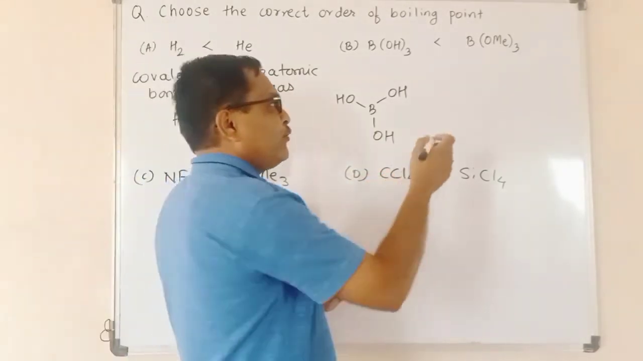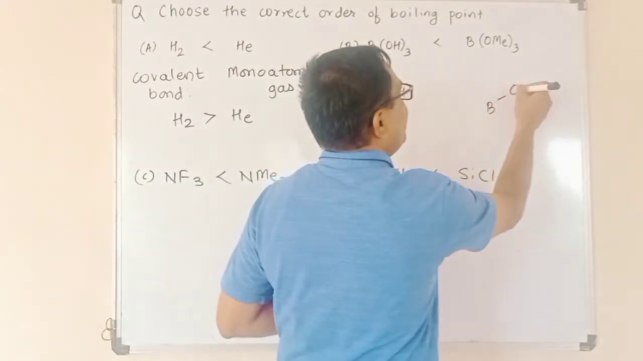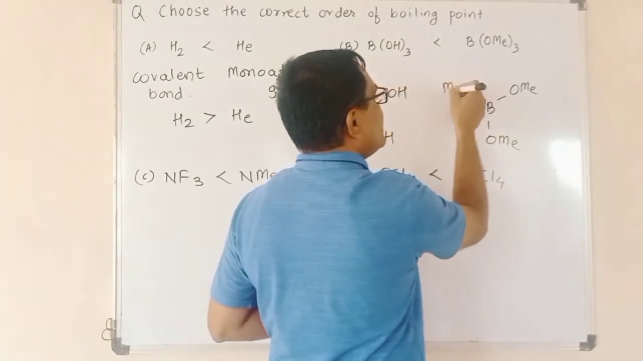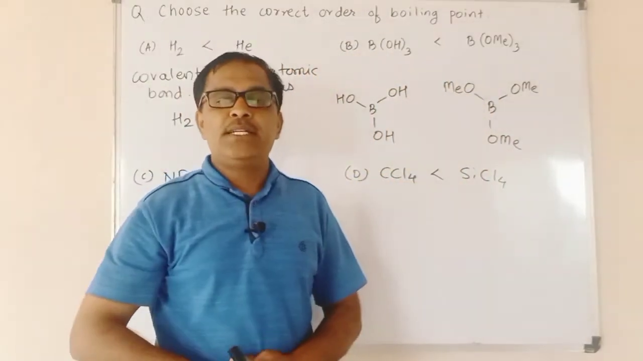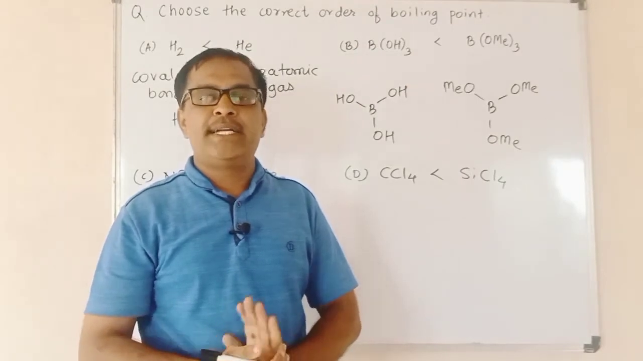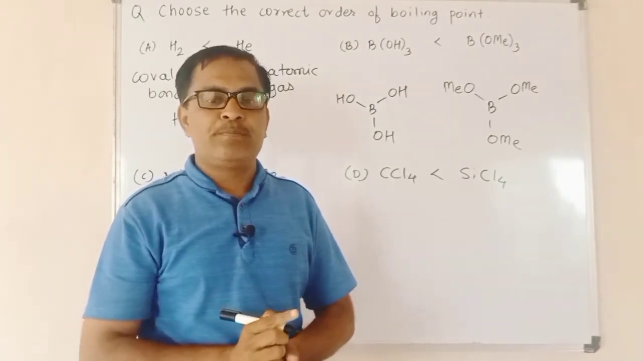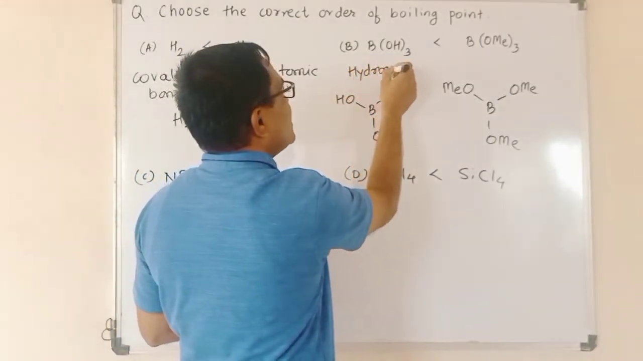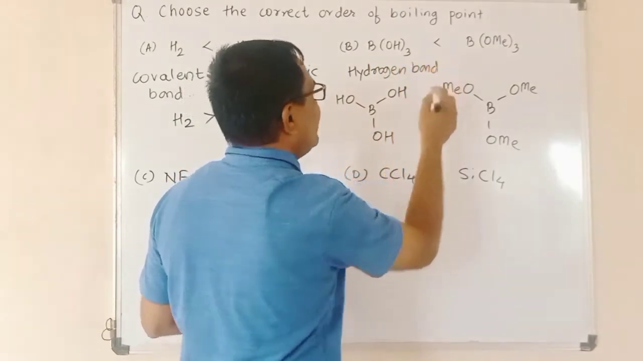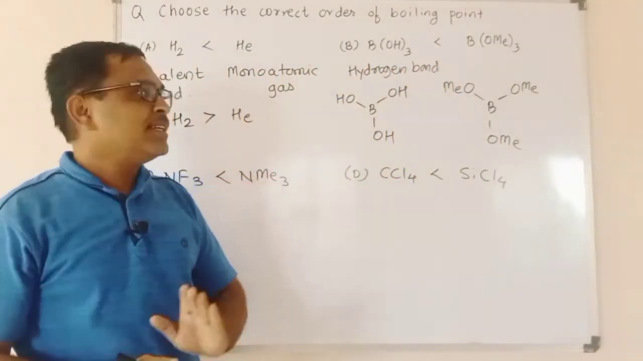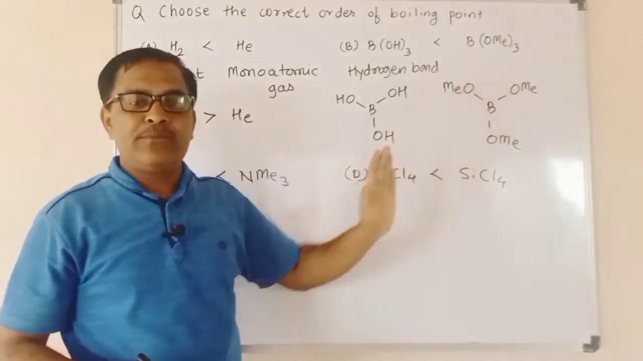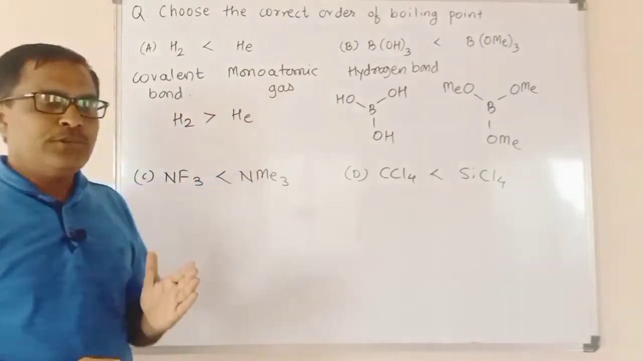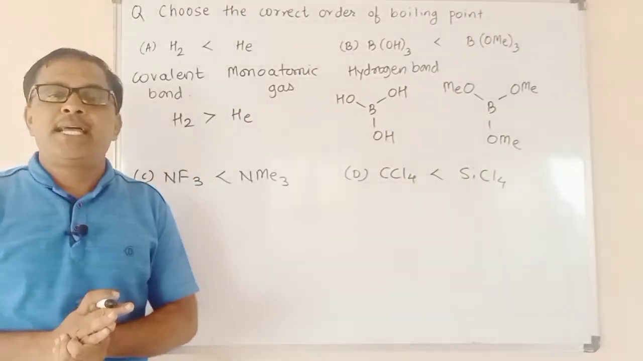On the contrary, in the structure of B(OMe)3 there is no possibility of formation of hydrogen bonds, as hydrogen is not directly bonded to an electronegative element such as oxygen. Therefore, as B(OH)3 has a greater extent of hydrogen bonding, the greater boiling point is possessed by B(OH)3 and not B(OMe)3, and therefore this option is also not correct. So coming towards option 3, NF3 < NMe3.